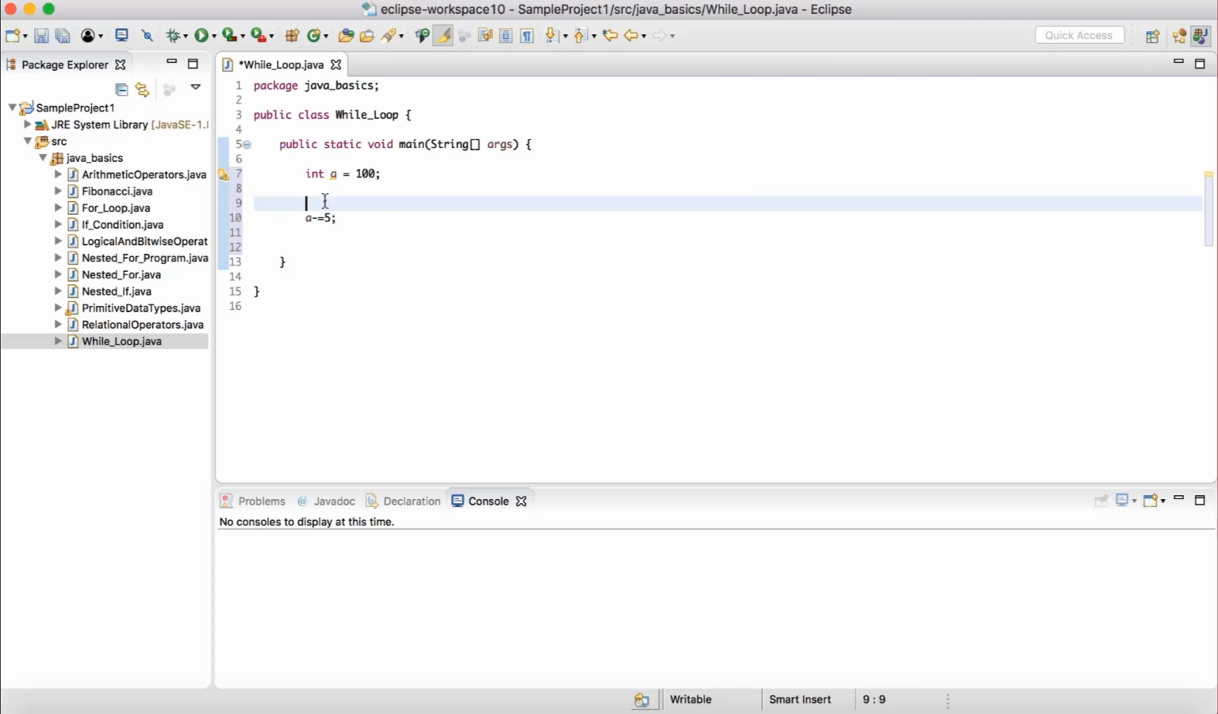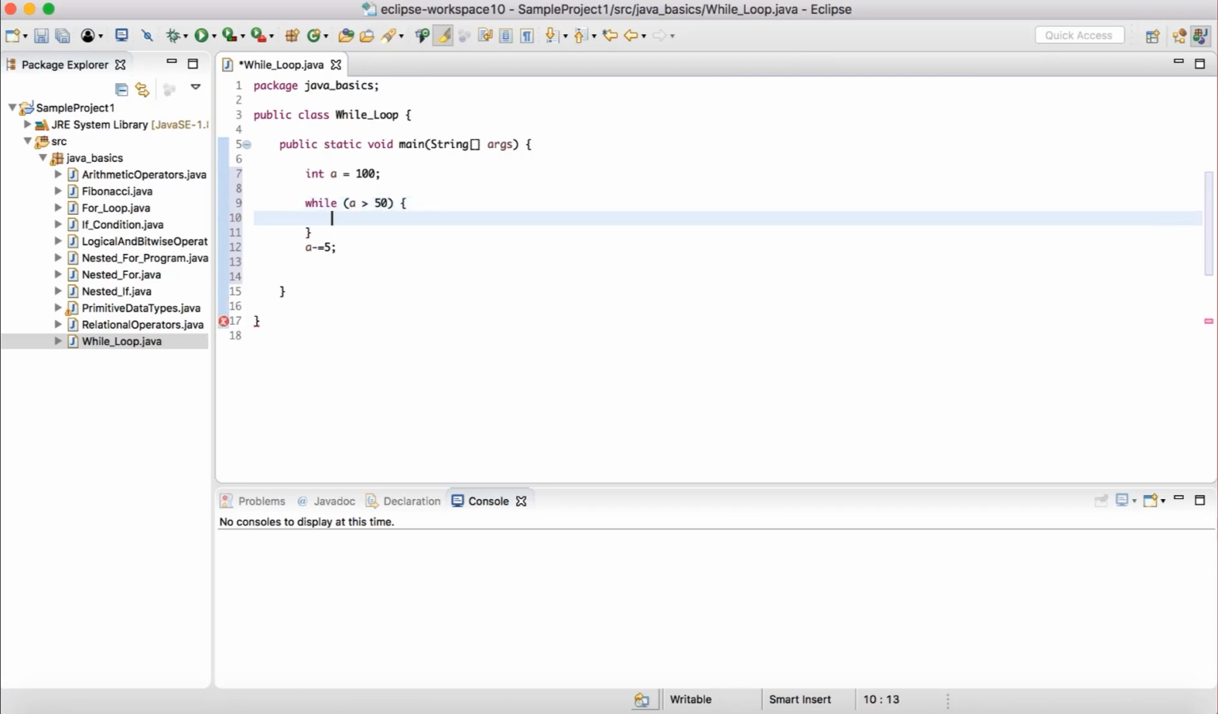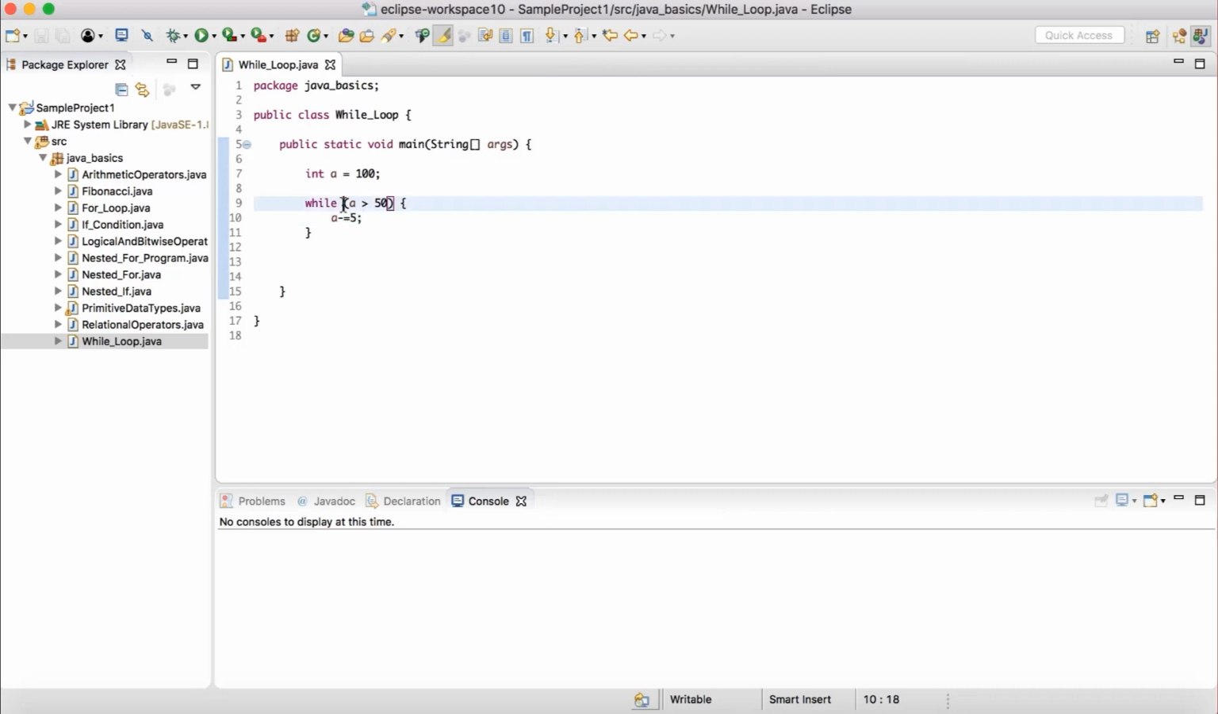So the way we can put it in the form of while loop is we will write the keyword while, and in the bracket we will write our condition. In this case, the condition is a greater than 50, and then this is the scope. These curly brackets are the scope of the while loop. Anything that we put inside the while, any amount of code over here, will get iterated while the condition is true. As soon as the condition becomes false, it will exit the loop.